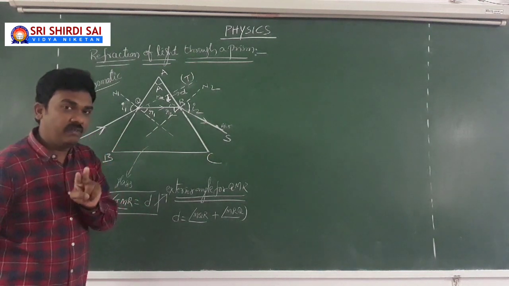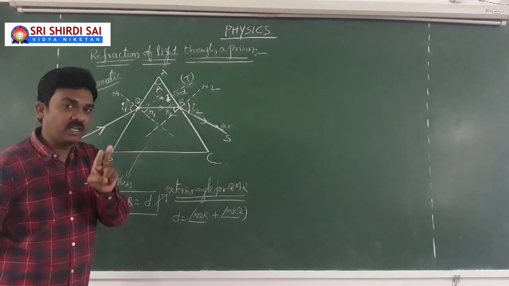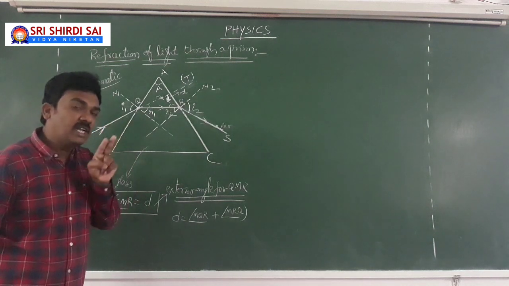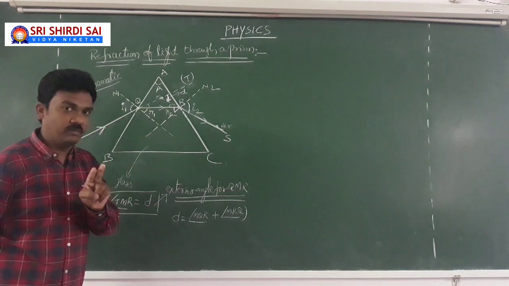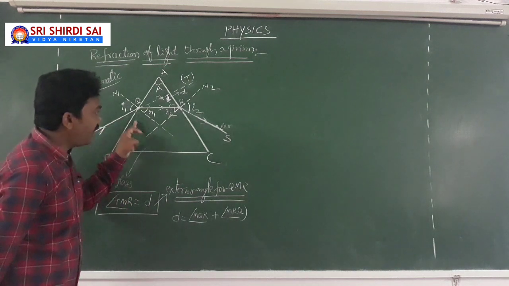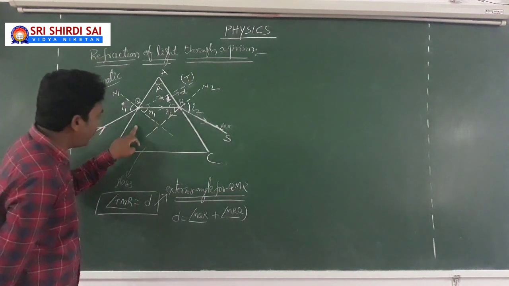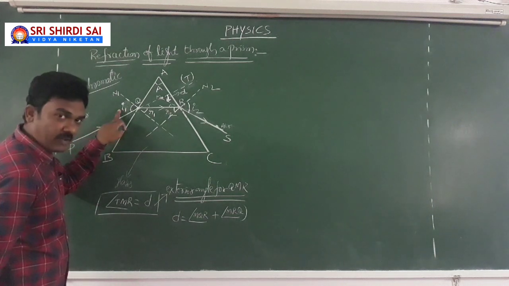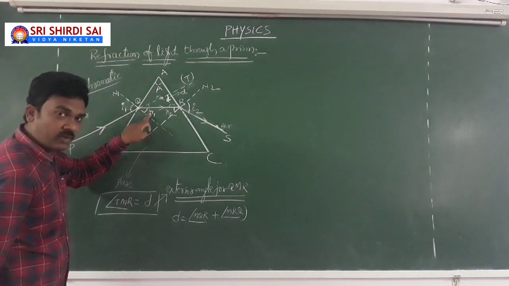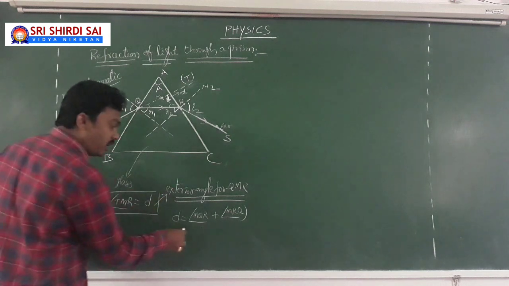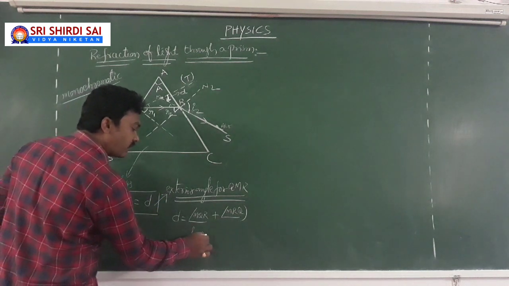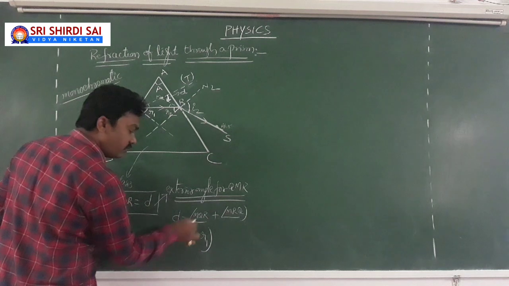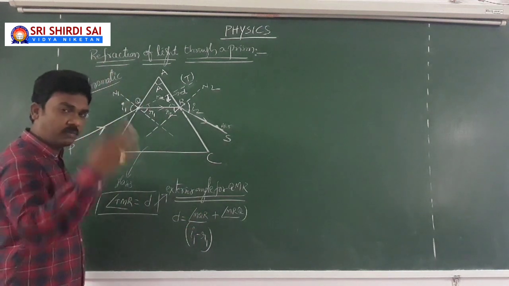Second point. Why is there a deviation? Because the light is refracted by the prism. How many times is light refracted by the prism? Two times, at AB and also at AC. Coming to A, your light falls at an angle I1 and refracts at an angle R1. Then it is deviated by what angle? I1 minus R1, which you learned in the earlier basics first topic.